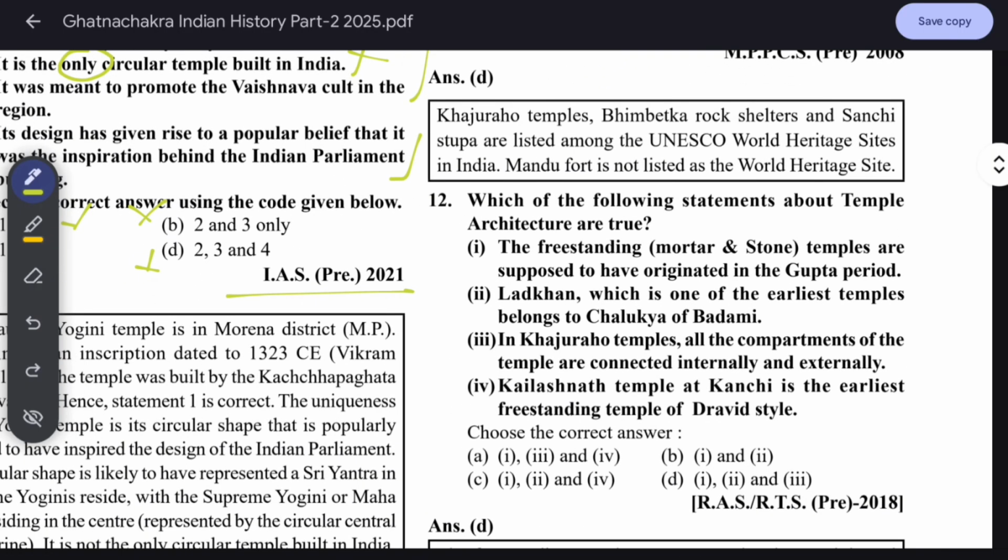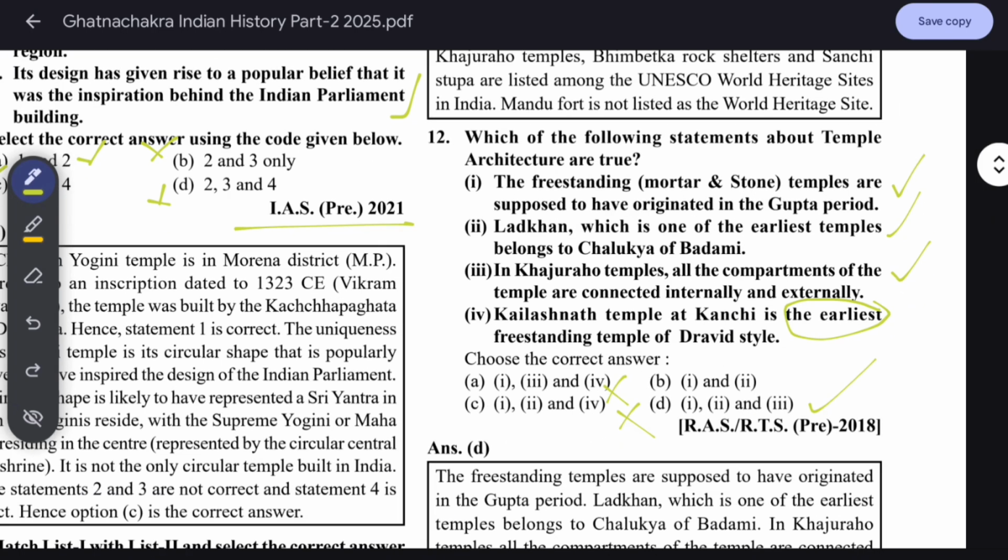Okay. Which of the following statements about temple architecture is true? Freestanding mortar and stone temples are supposed to have originated in the Gupta period. Okay, so it can be correct. Ladkhan, which is one of the earliest temples, belongs to Chalukya Badami, can be. In Khajuraho temples, all the compartments of the temples are connected internally and externally, can be. Kailash temple at Kanchi is the earliest freestanding temple of Dravida style. So earliest is an extreme word, superlative degree. So the fourth is wrong, cut. So 1 and 2 are correct, third is also correct. So D will be the answer.